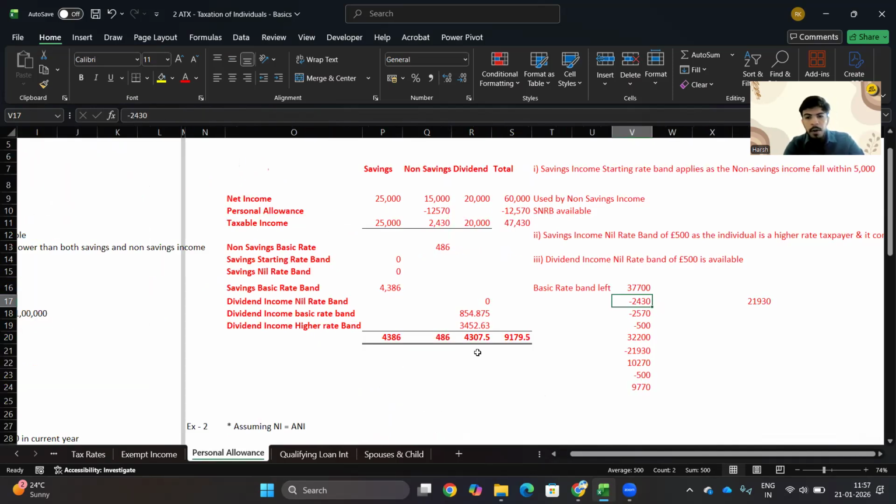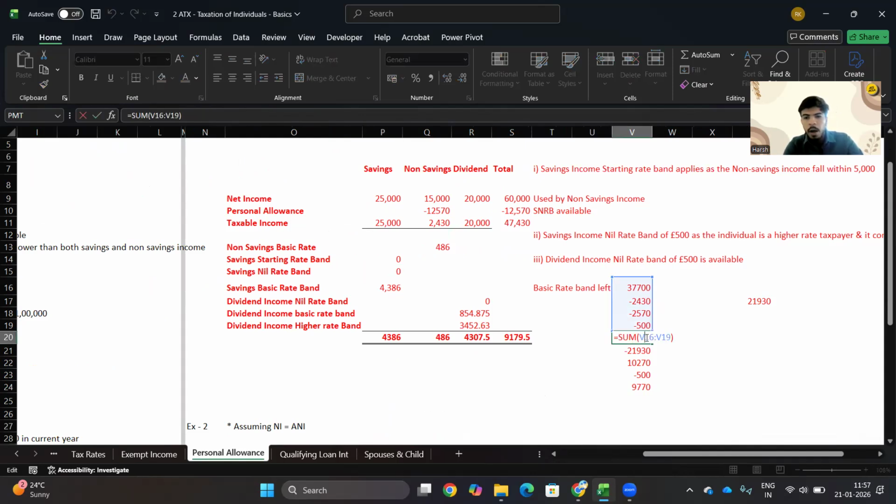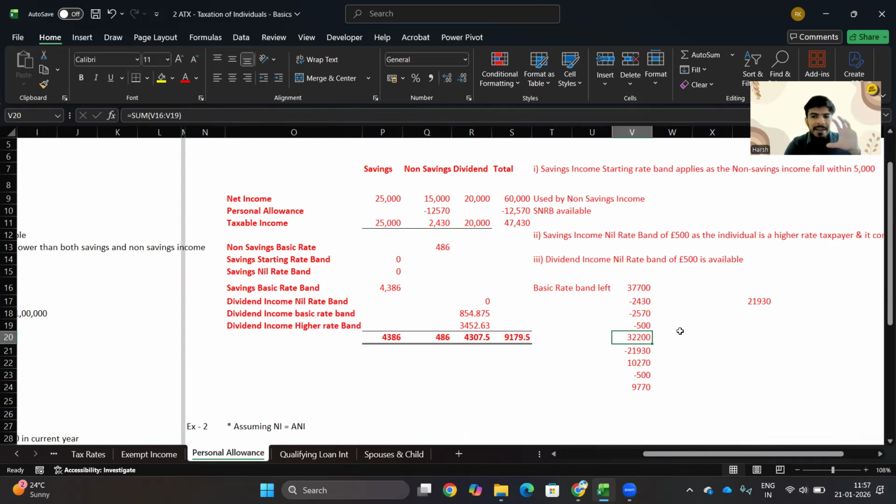Again, £500 would be at nil rate. So how much is left out of the £37,700 basic rate band? It is £32,200.